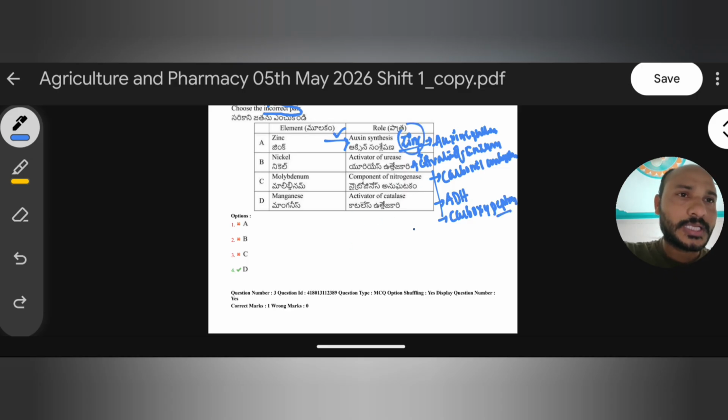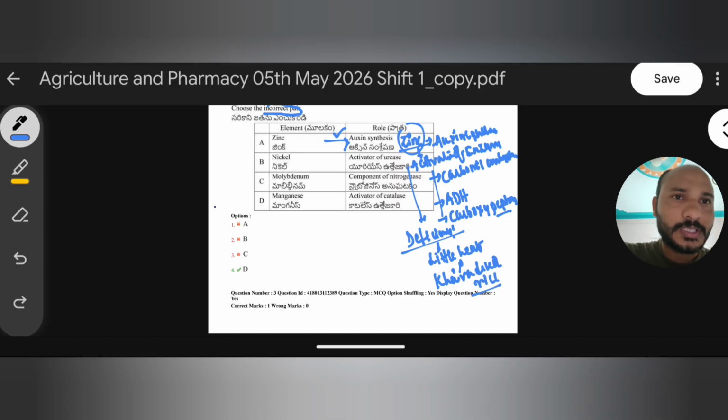And do you know the deficiency of zinc? Deficiency of zinc in plants leads to diseases like little leaf disease and Khaira disease of rice. These are the two deficiency diseases of zinc.